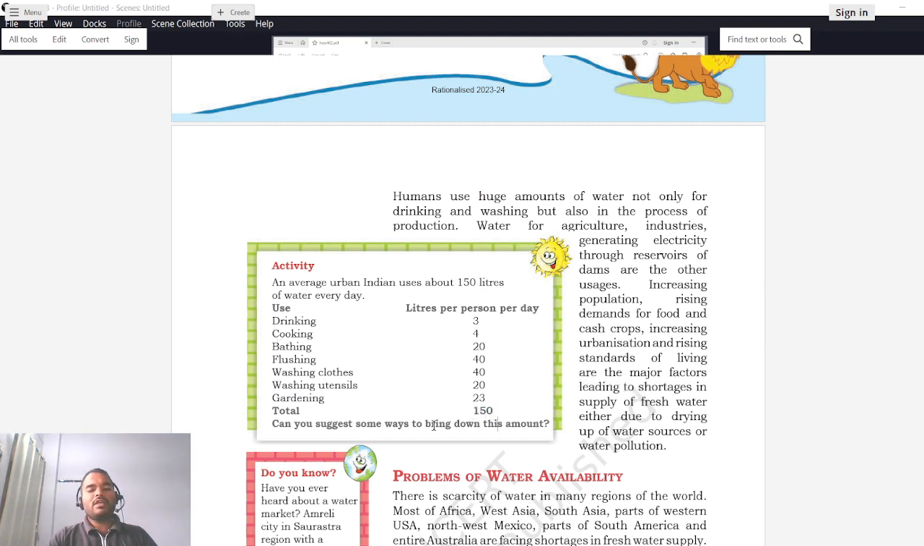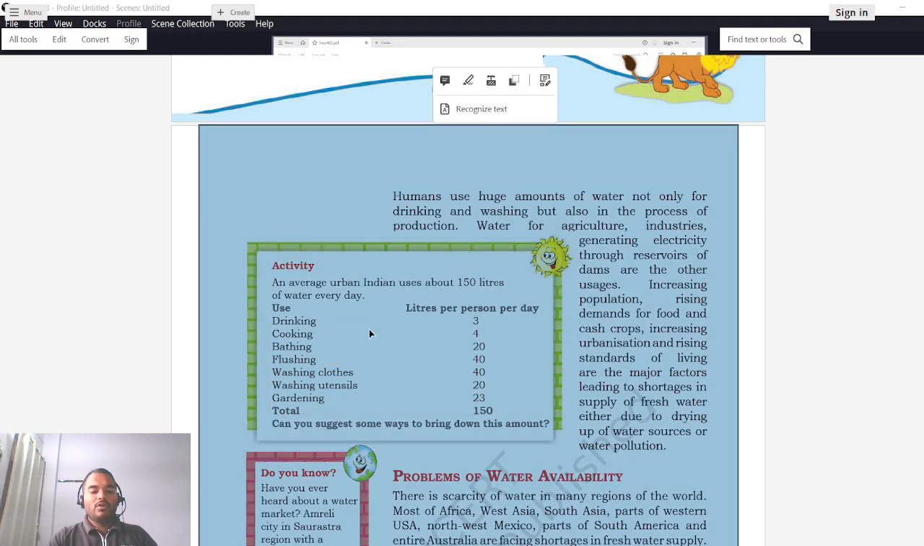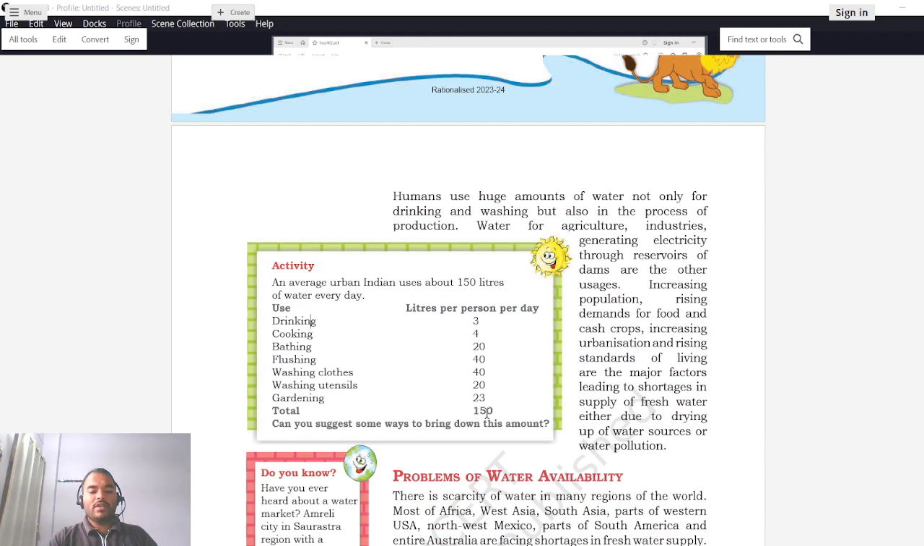Of these activities, how much importance should be given to each? Whether this volume is really required, or is there any potential that we can reduce the consumption of these volumes, right? The major two things which are required are drinking and cooking water. For drinking, out of this 150, only 3 liters is used, very less, approximately 2%. And for cooking, only 4 liters is used.